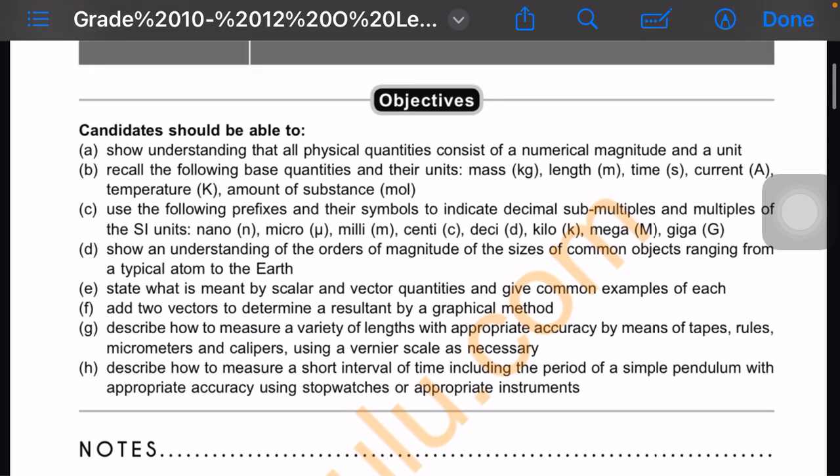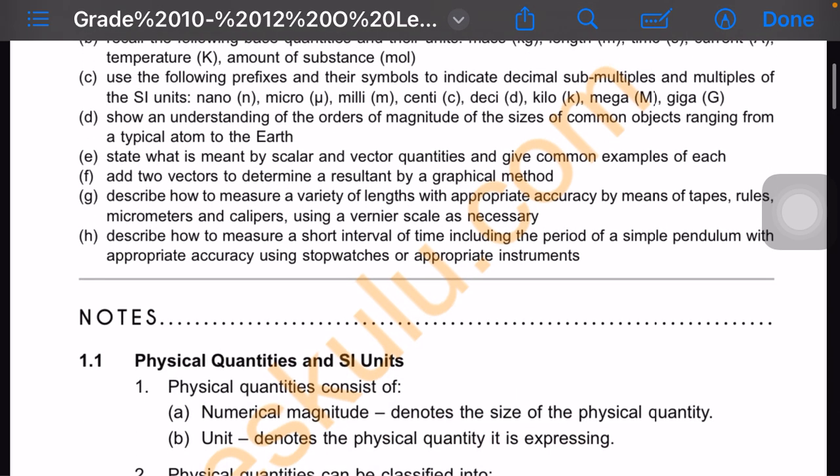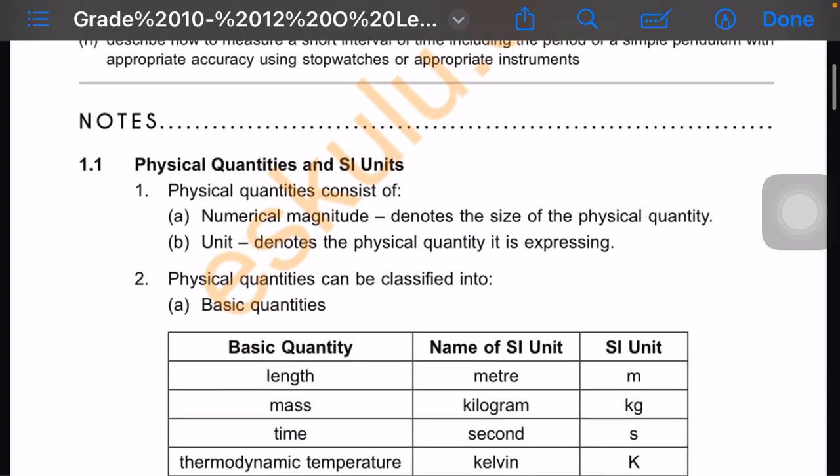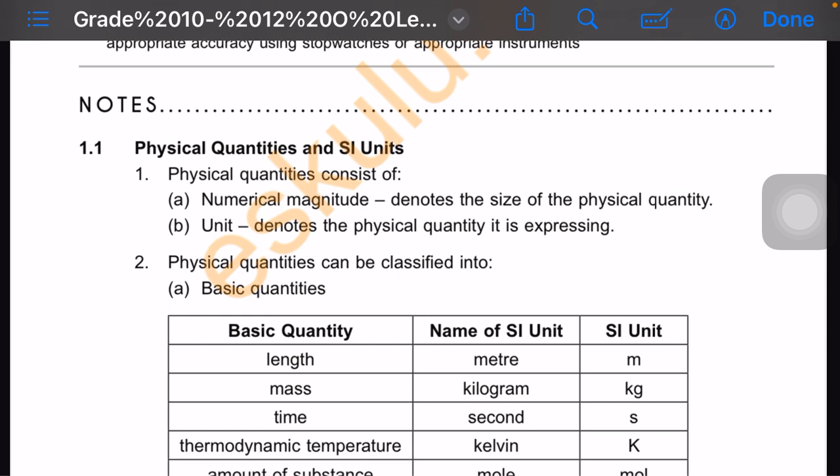All these things we need to cover in this video, so I'll be a bit fast, but I'll try to explain as well. Notes 1.1, physical quantities and SI units. Physical quantities consist of what? Numerical magnitude, which denotes the size of a physical quantity, and units, which denote the physical quantity it is expressing.